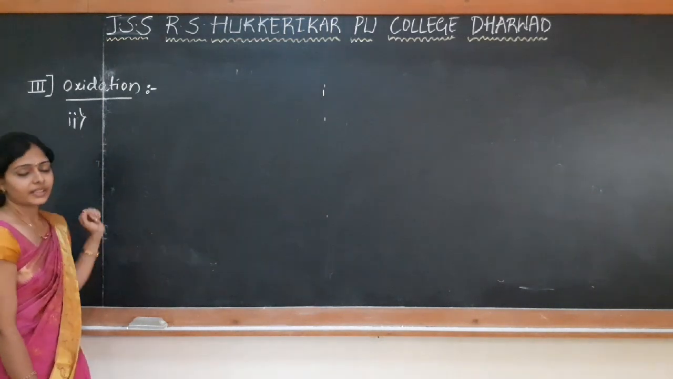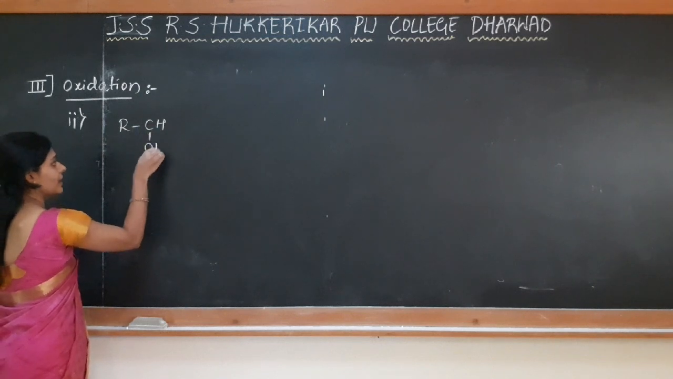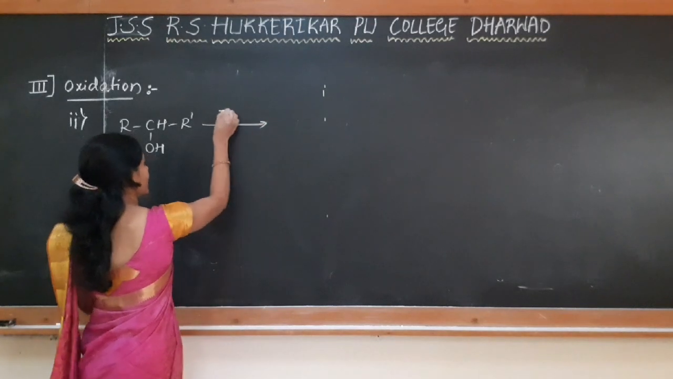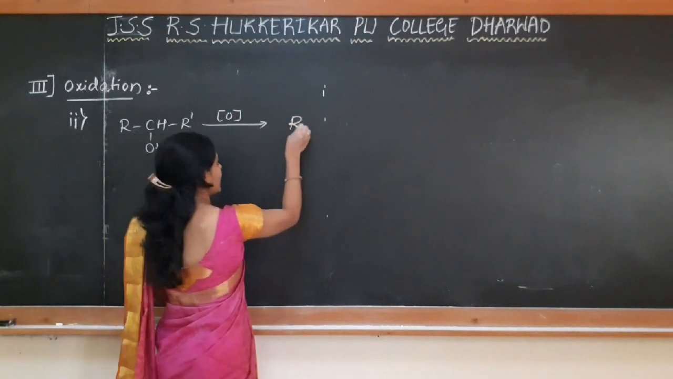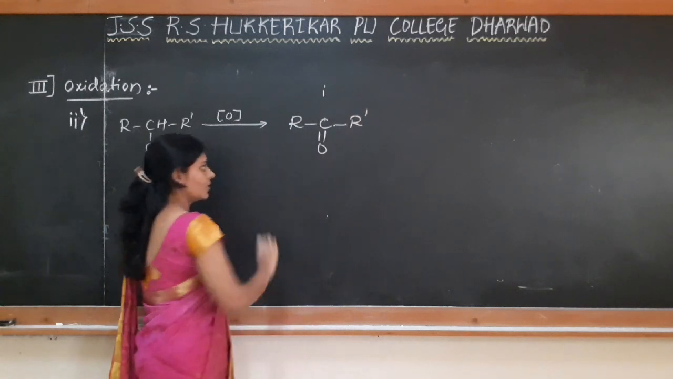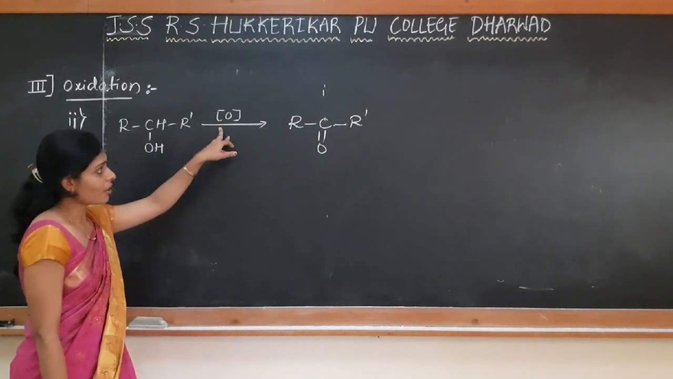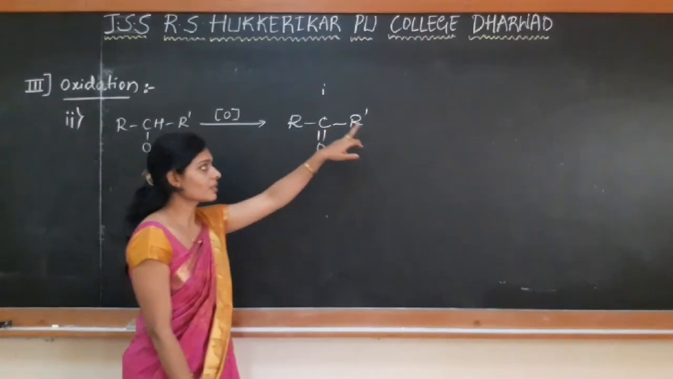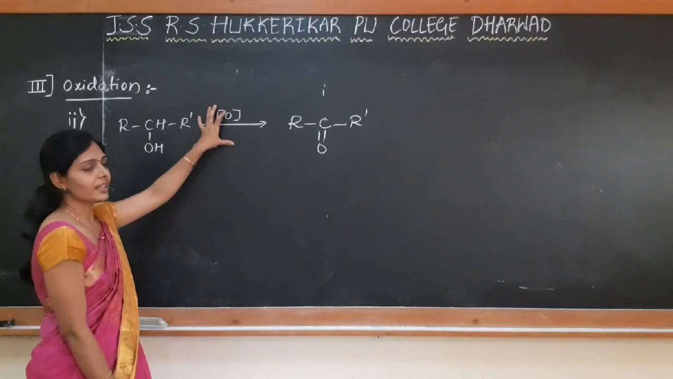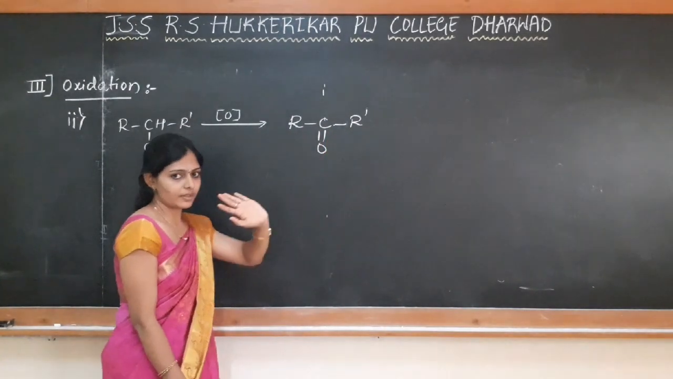We'll see the second example, that is secondary alcohol. Secondary alcohol is represented as R-CHOH-R. If this is subjected to oxidation, there is a formation of ketone. So when secondary alcohol is subjected to oxidation, there is a formation of a ketone. If we use a strong oxidizing agent, this further oxidizes to give carboxylic acid. If we use a milder oxidizing agent, then we can stop it at the ketone step.